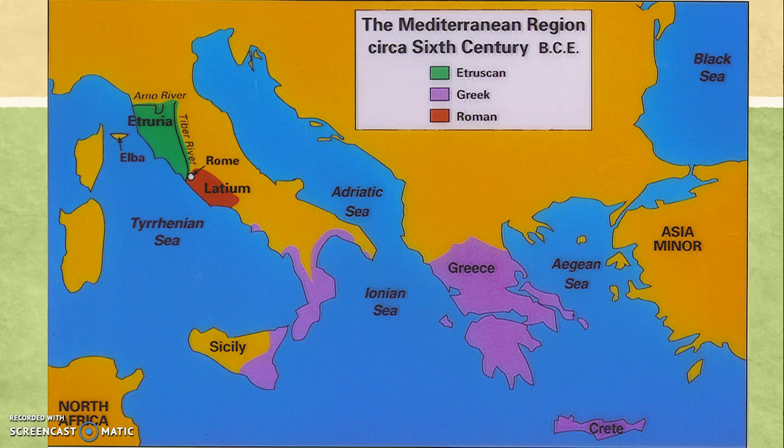So again, this is a map that shows you visually where people located. The Greeks had ended up moving west during a dark age, and they settled into the southern parts here and also on Sicily. And then you have the Roman people that are located near Rome. This is where the Latins were found, and then of course the Etruscans in this area here.